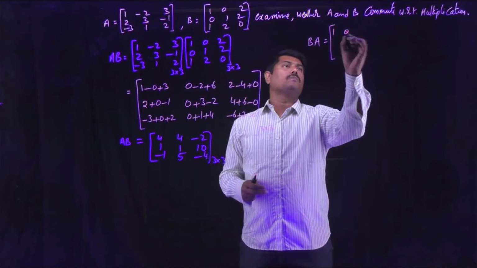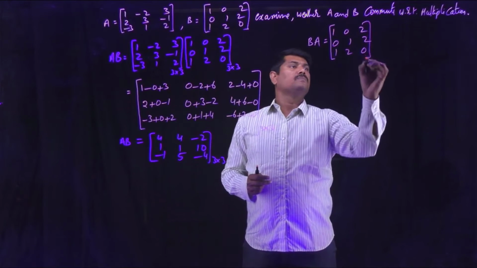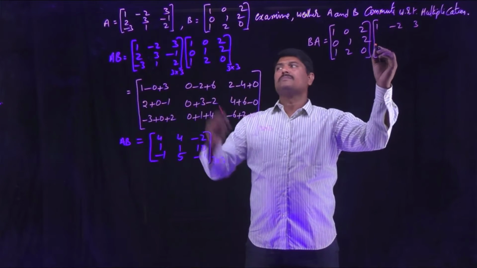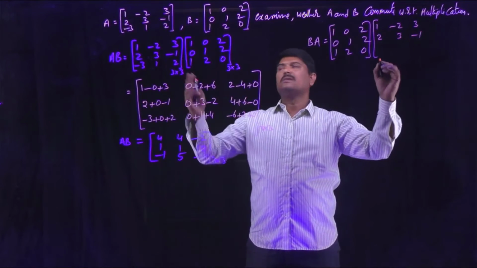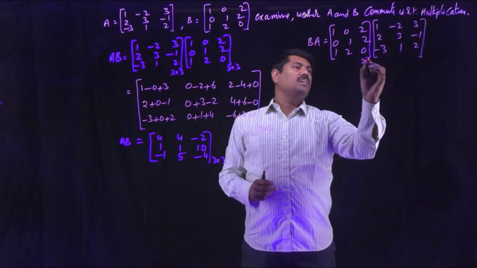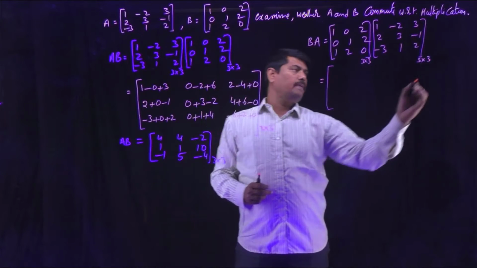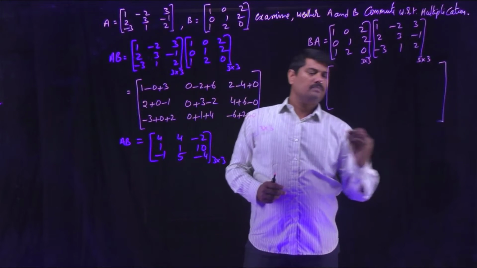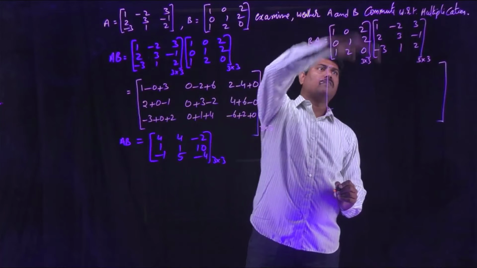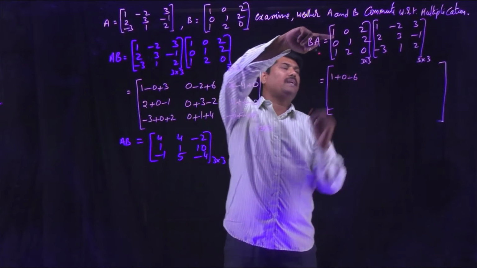1, 0, 2; 0, 1, 2; 1, 2, 0. Now write the matrix A. 1, minus 2, 3; 2, 3, minus 1; minus 3, 1, 2. Both are 3 by 3 order matrices. After multiplication you will get another 3 by 3 matrix. Now multiplication process. Multiplying first row with first column. 1 into 1, 0 into 2, 2 into minus 3 is minus 6.